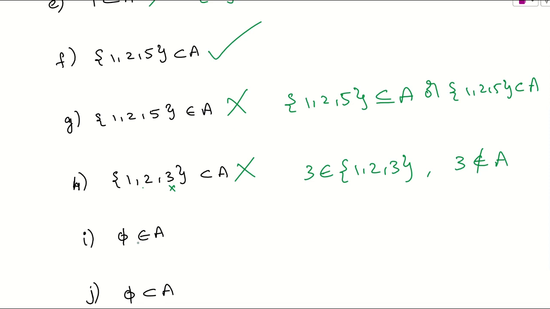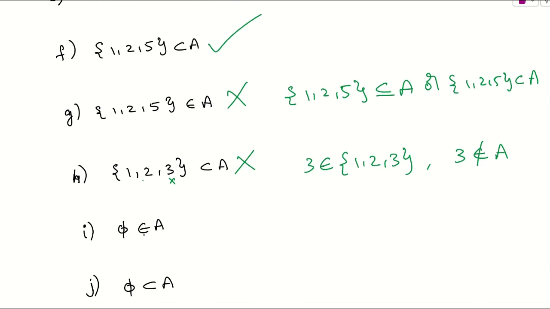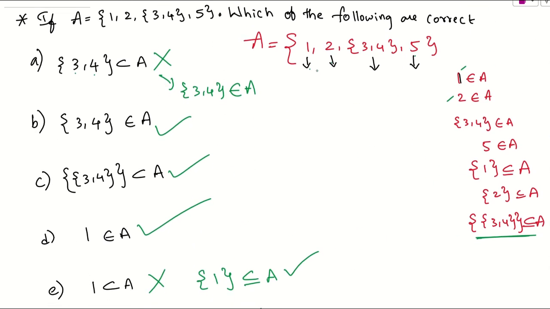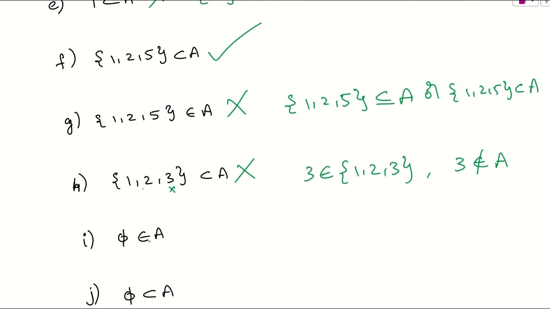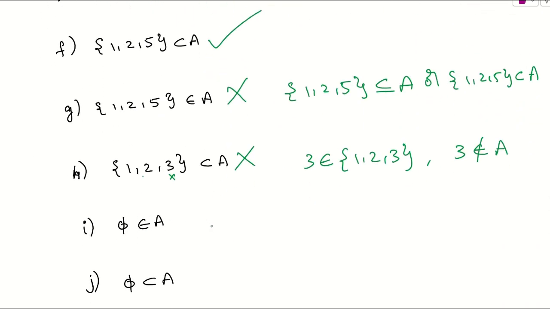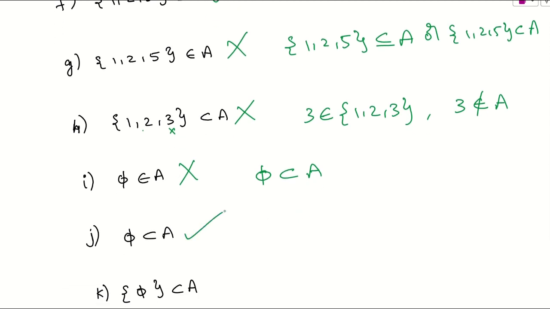So what they are telling is that the empty set is an element. If you see here, the elements are 1, 2, 3, 4, 5. Only these are the elements. But they are telling that the empty set is an element here. So from this I can say, obviously this is not correct. Then what is correct here? The empty set is the subset of each and every set. So I need to take a subset. That is what they have given here. So without any doubt, I can say the empty set phi is a subset of A.